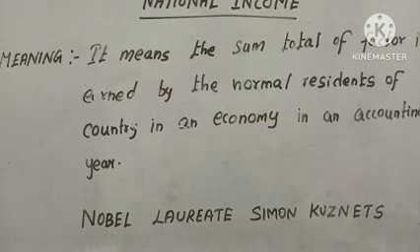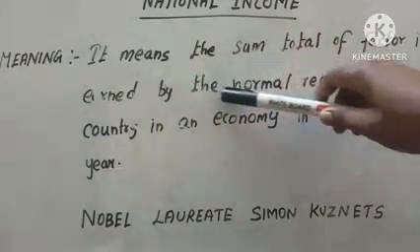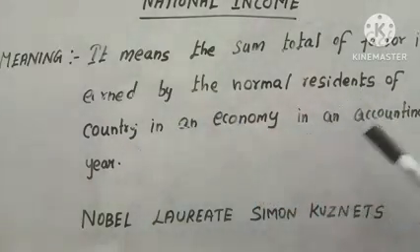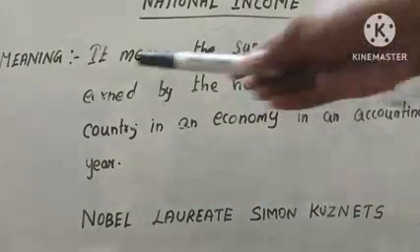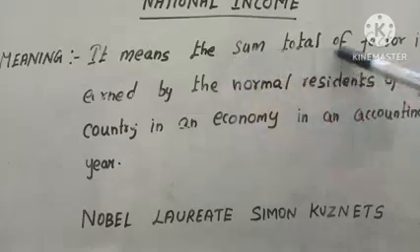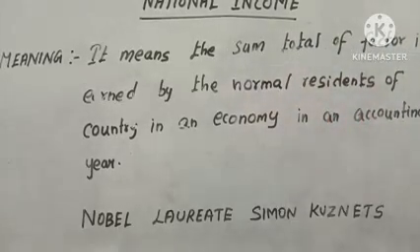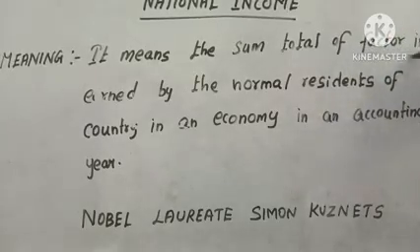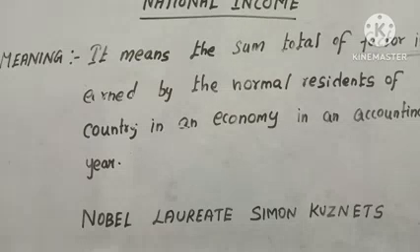So it means the sum total of factor income earned by the normal residents of a country in an economy in an accounting year. Here, factor income refers to the income earned by a person for rendering his factor services.